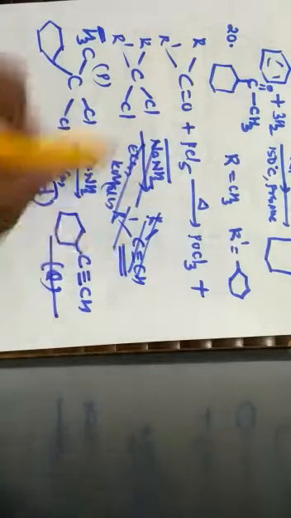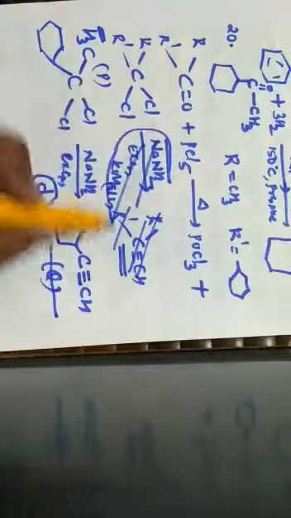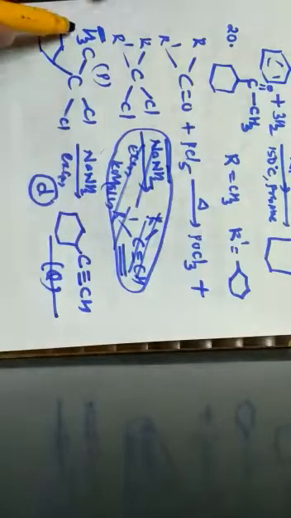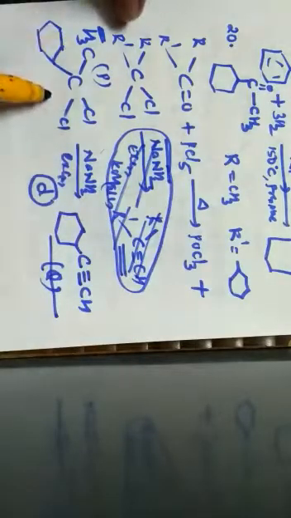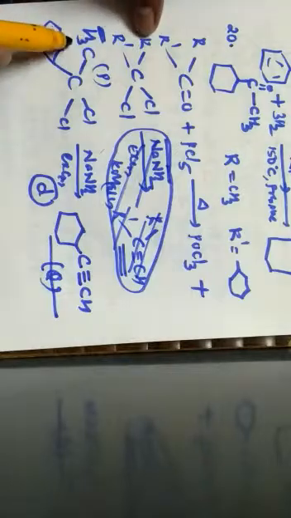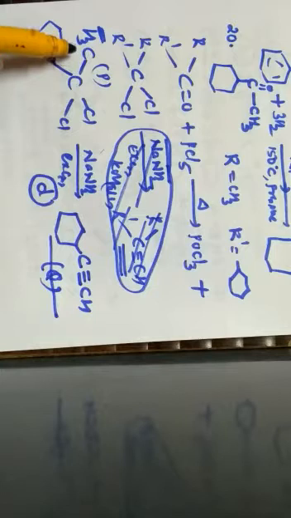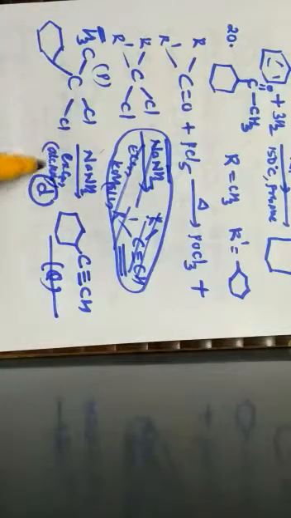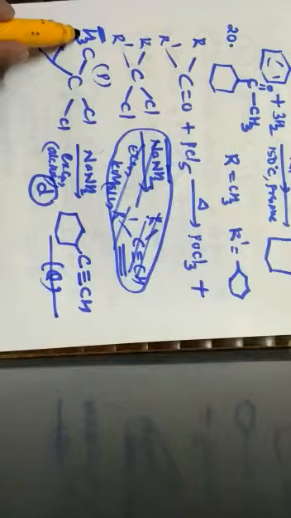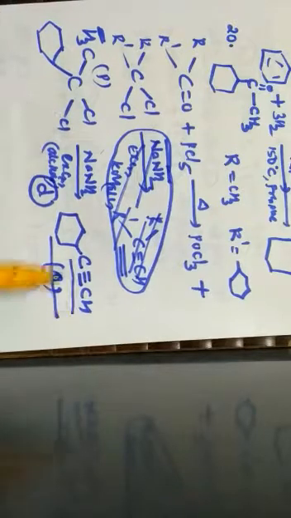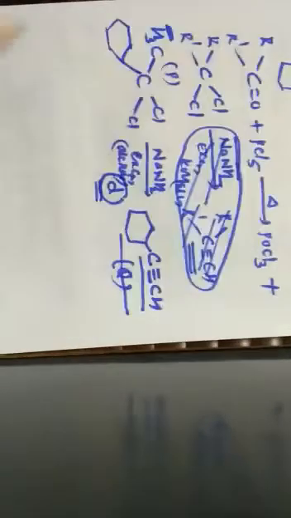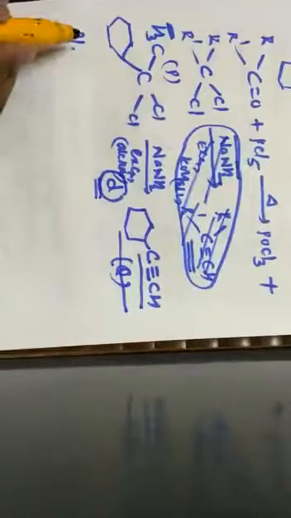So why have I removed this? You should know how these substituents and the hydrogens have got eliminated. So R is what? I have taken R as CH3. I have substituted CH3. So dehydrohalogenation has taken place in the presence of what? Alcoholic KOH. So here 2 hydrogens and 2 halogens have been eliminated. Hence a triple bond has been formed between C and C, which is given by the option D. Next one, question number 21.